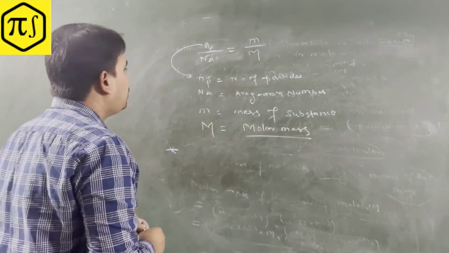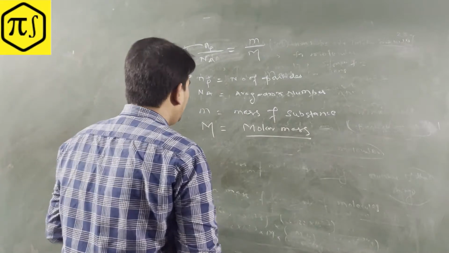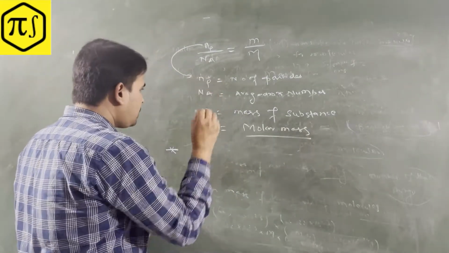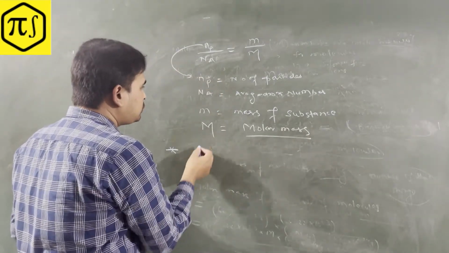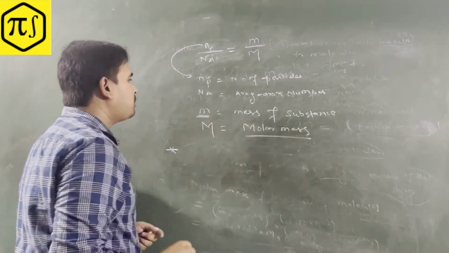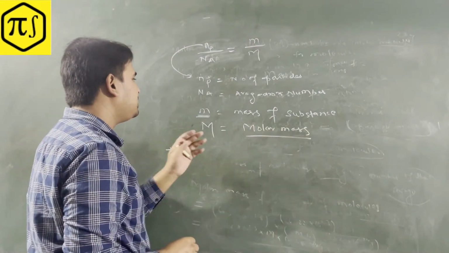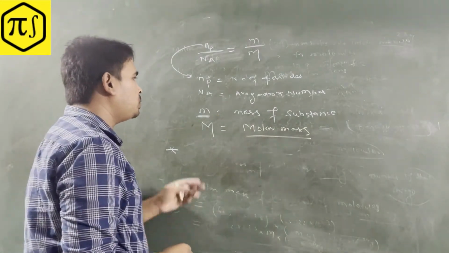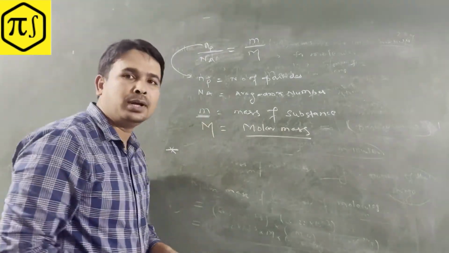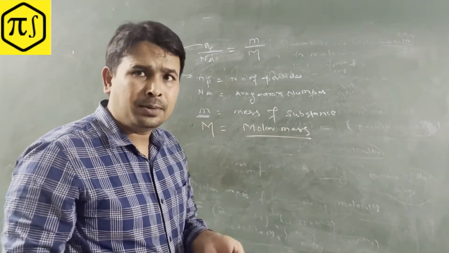So here we'll try to go ahead. You can say here the number of particles, right? How many particles are in a given mass of this substance? So m by M they gave you right here. So let's see, anyway, we can start now.